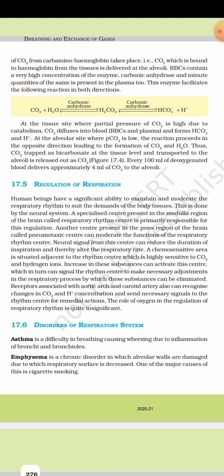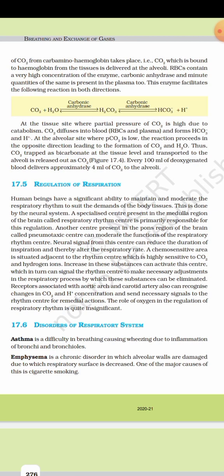Regulation of respiration. Human beings have a significant ability to maintain and moderate the respiratory rhythm to suit the demands of the body tissues. This is done by the neural system. A specialized center present in the medulla region of the brain is called the respiratory rhythm center. So in the medulla is the respiratory rhythm center, so remember MRR. It is primarily responsible for this regulation.